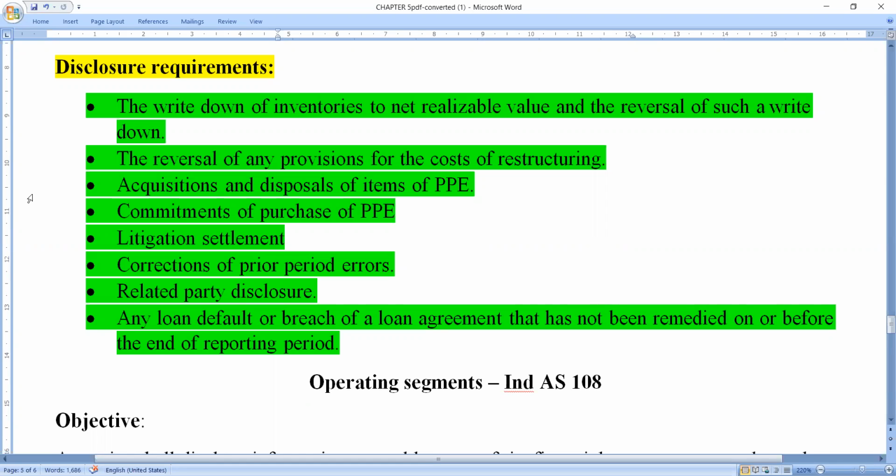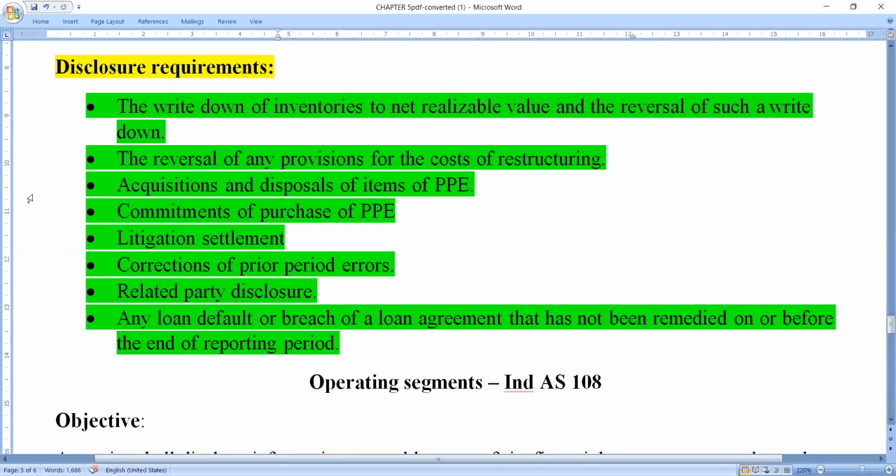Litigation settlements. Litigation settlements means if any problems arise in an organization in an interim period, if we give any compensation to the employee, if any settlement is made towards the employee, each and every piece of information we must disclose. Corrections of prior period errors. If we make any mistakes in the financial statements, we should correct all those mistakes, and after that we should present these financial statements, as well as the related party disclosure.